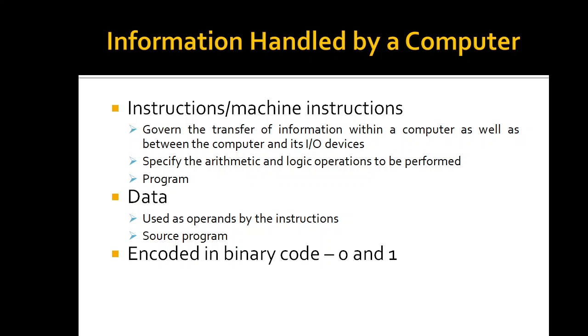Source program is nothing but the program written by the user. Whatever we write is nothing but the source program. Once it is given to the compiler, it will convert that high level language to machine understandable language. What language can the machine understand? The machine can understand only zeros and ones. So that high level language code will be converted to machine level language code, and that code is called the object program.